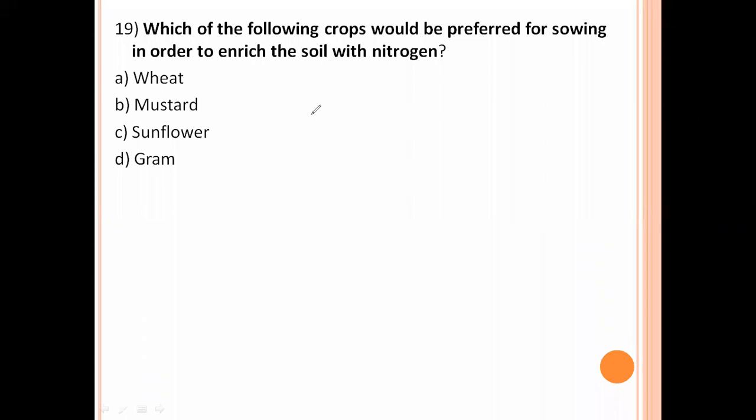Which of the following crops would be preferred for sowing in order to enrich the soil with nitrogen? So soil with nitrogen means gram.